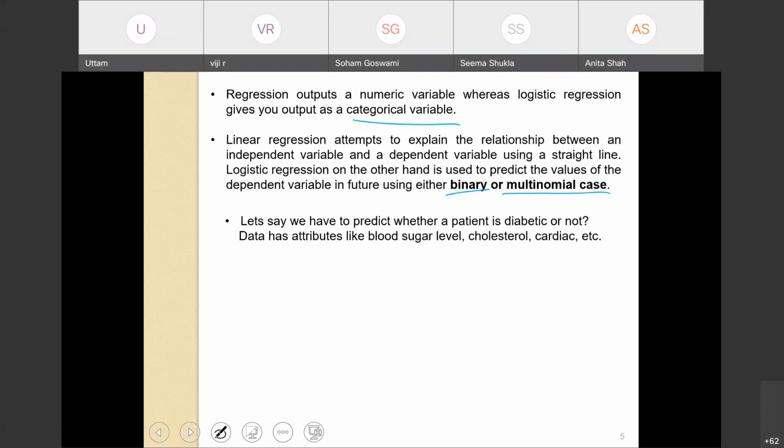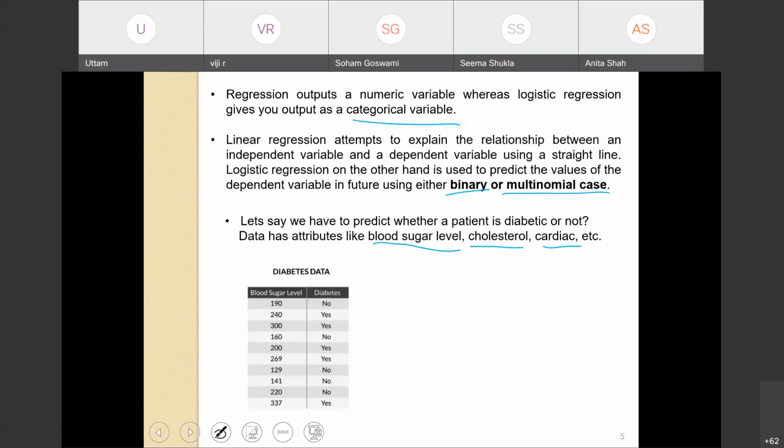I have data like blood sugar level, cholesterol, cardiac, etc. We would use one such observation, the blood sugar level, to find out whether a patient is diabetic or not. This particular case will be used throughout our current discussion to explain the concept of logistic regression.